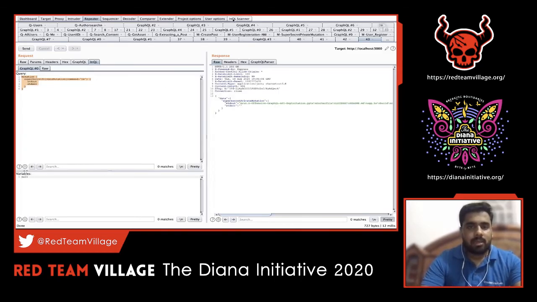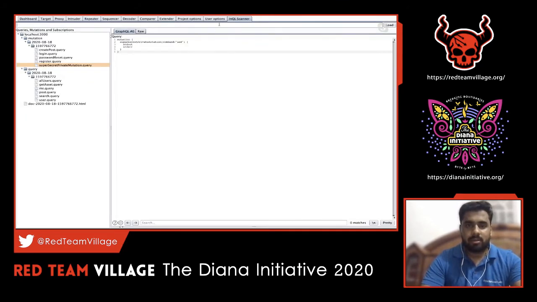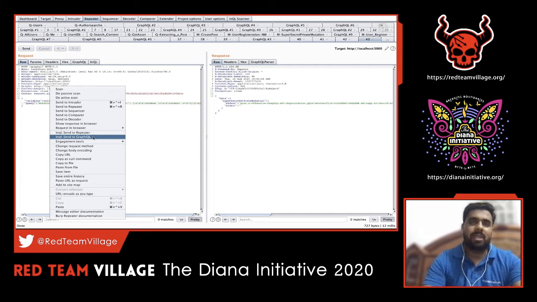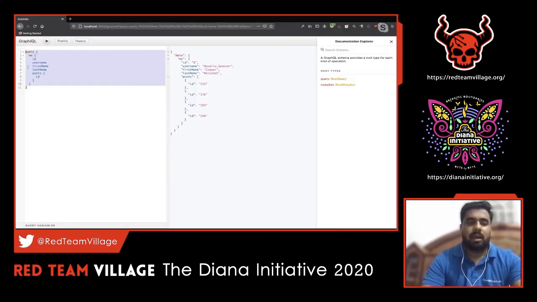Let's see one more important feature of InQL. The recent update in InQL Scanner gives one more feature, which is called GraphiQL. We noticed that the GraphiQL console might sometimes be enabled by the developer or sometimes disabled. Let's say in this case it is disabled, for example. You want to still work on that particular console. I have a habit of trying out stuff in this console because it's pretty straightforward and a little easy to craft. There are a lot of auto completions, and it's similar to an IDE you can think of.